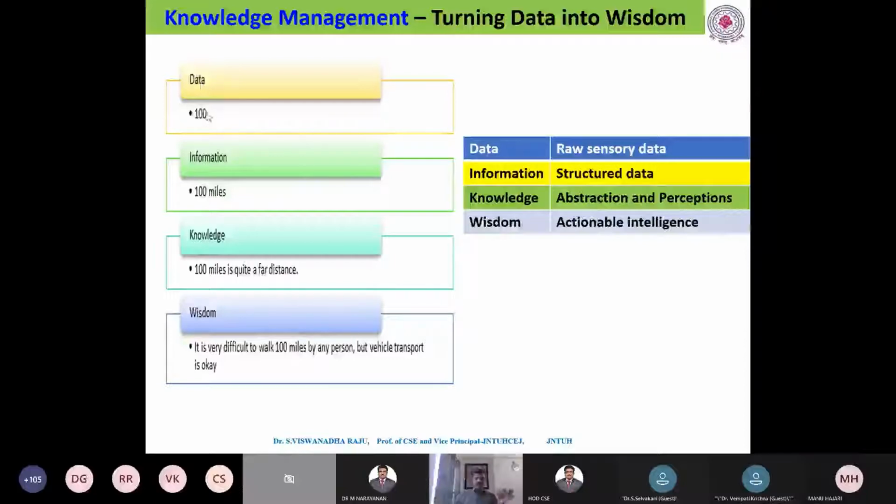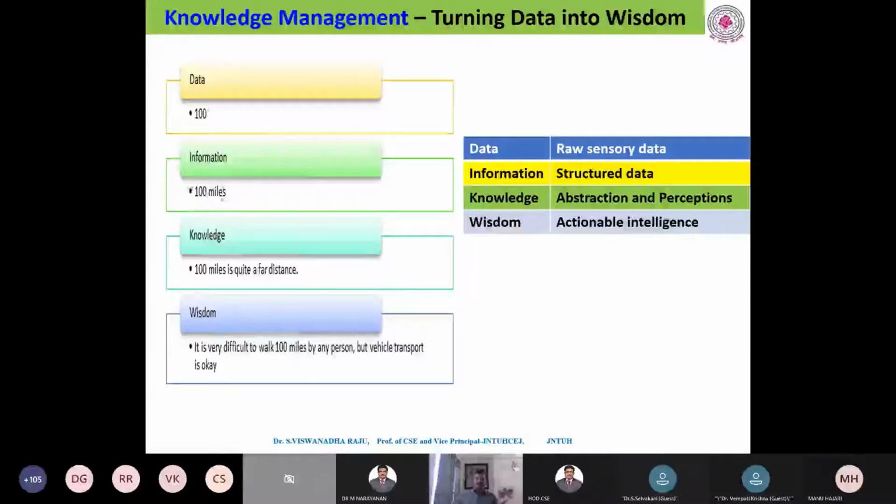In this case, I need to transform the data into information. How am I transforming it? This 100 is miles. I apply my own methodology, and with the help of that processing this 100 becomes 100 miles.